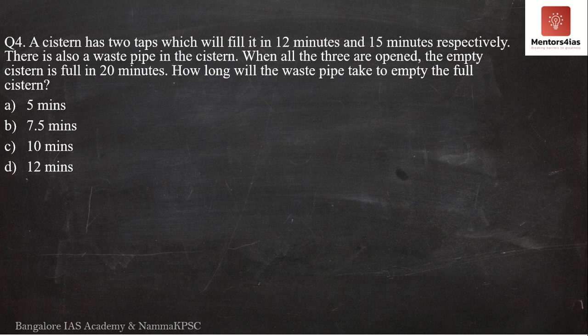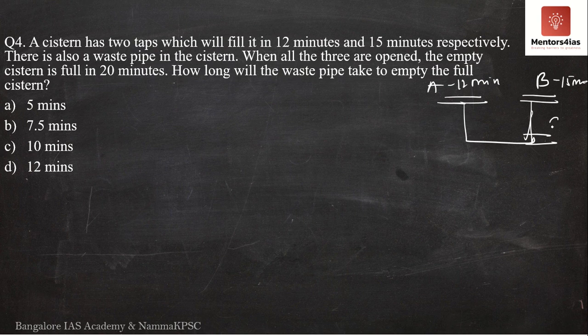So I hope you have understood this particular question. So we have a tank. There are two pipes. Let me assume them to be A and B. A takes 12 minutes to fill the tank. B takes 15 minutes to fill the tank. There is another outlet pipe C which extracts water. When all the three are opened simultaneously, the empty cistern is full in 20 minutes. So how long will the waste pipe take to empty the tank?